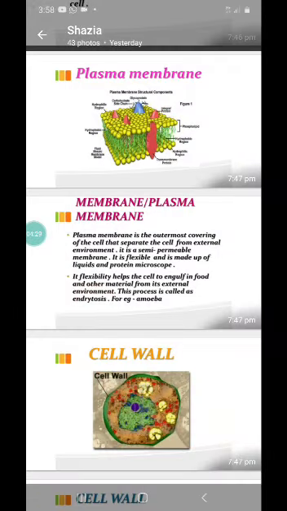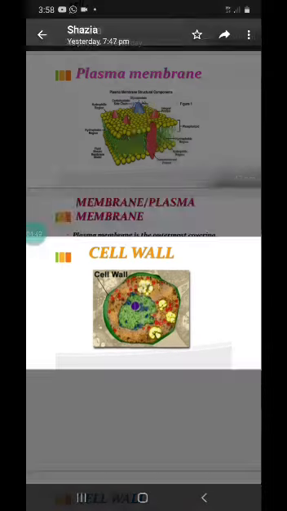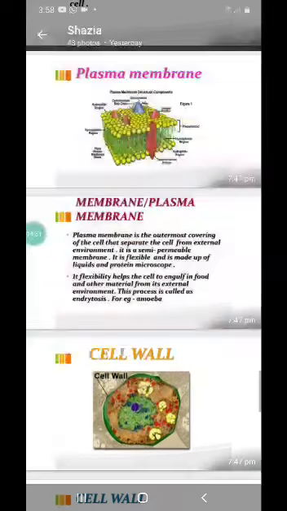Now we know that every plant and animal body is made up of a cell or cells. Now, what are the parts of any cell? Each cell is made up of the plasma membrane or cell wall, which forms the outer covering of the cell.